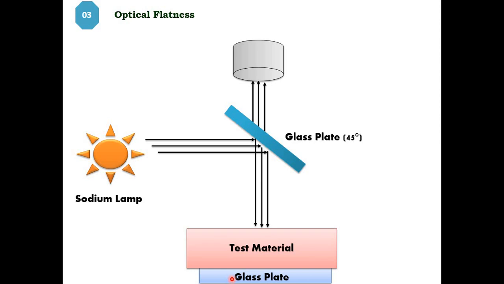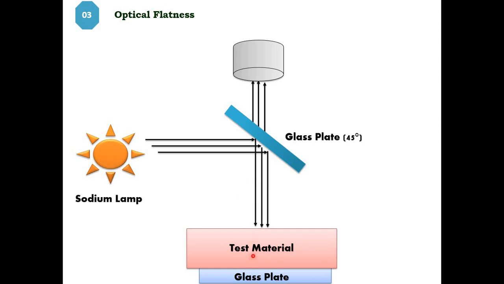Now what will be the test material? The test material will be the material or object of which we have to determine the optical flatness. So any surface of which we are interested to see whether that particular object is optically flat or not, we are going to put in place of the plano-convex lens, means that will be above the glass plate. Okay, now the glass plate that is selected for the Newton's ring experiment is already an optically flat surface.